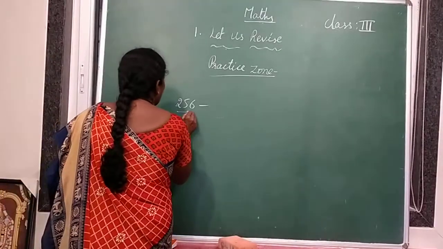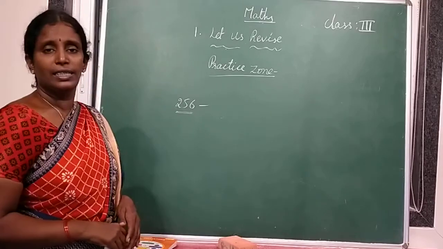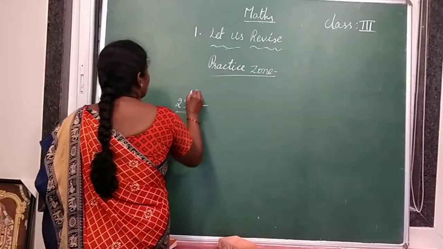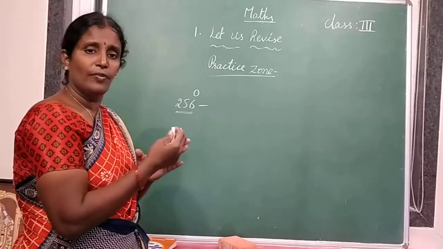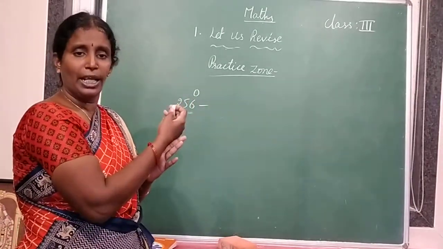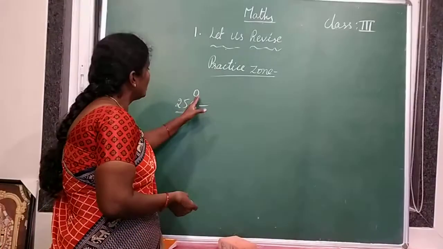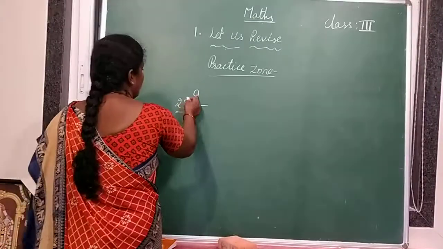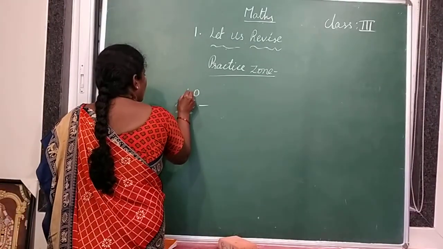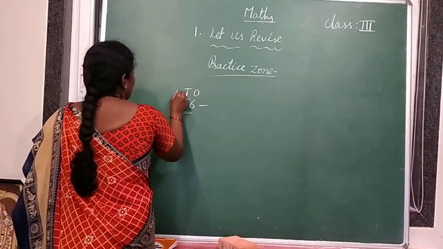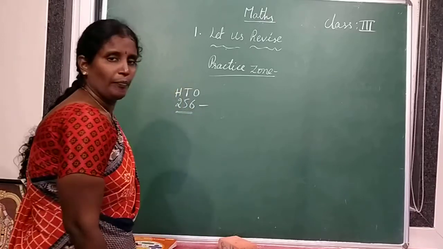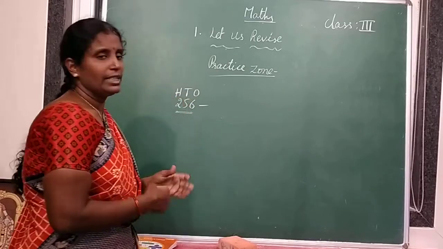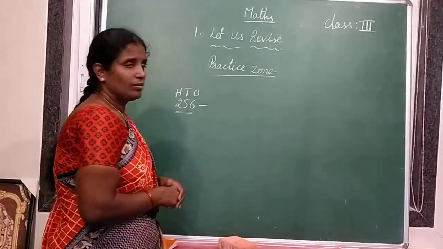Do you know what are the place values in these 3 digits? Always we should start writing place values from the last digit, from the right side. So the right side first digit is in ones place. First place is ones place, after that tens place, after tens place hundreds place. Understood? Ones, tens, hundreds. Can you read this number?